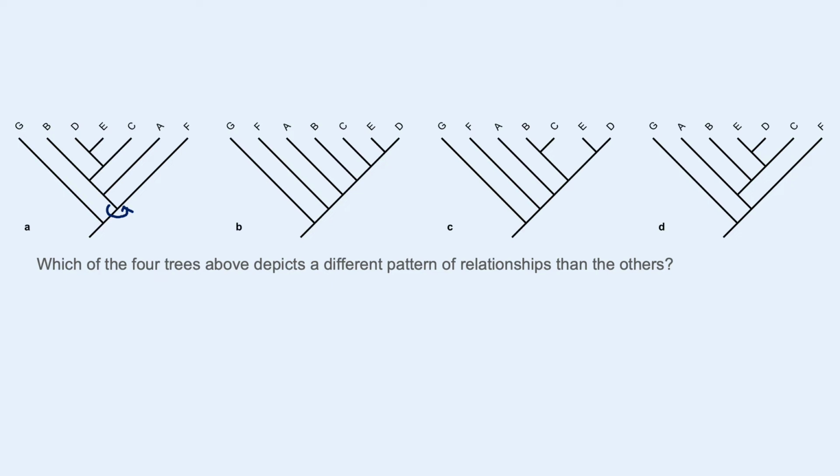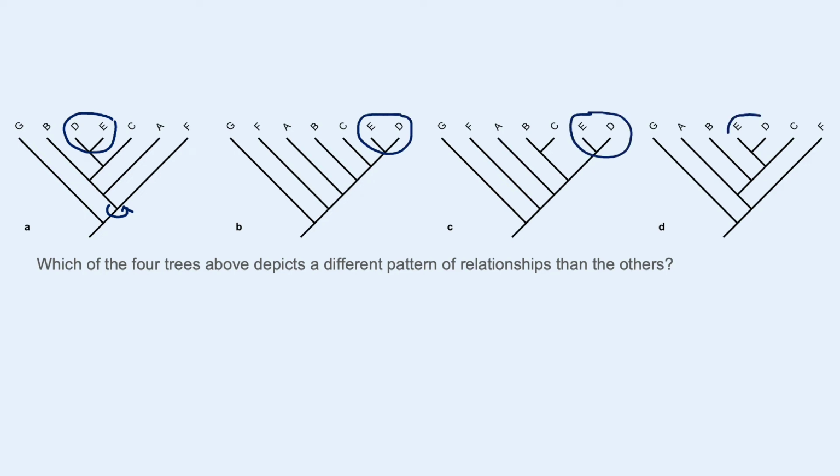It's kind of like a mobile, one of those hanging ornaments. If the branches spin around, it's not affecting how things are related. What would change the relationships is if you showed species more closely related or less closely related depending on these different depictions. So for me, looking at this tree, I think one of the easier entry points is to look at this group of D and E.